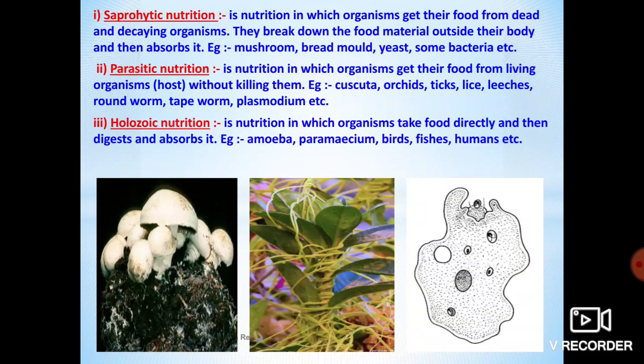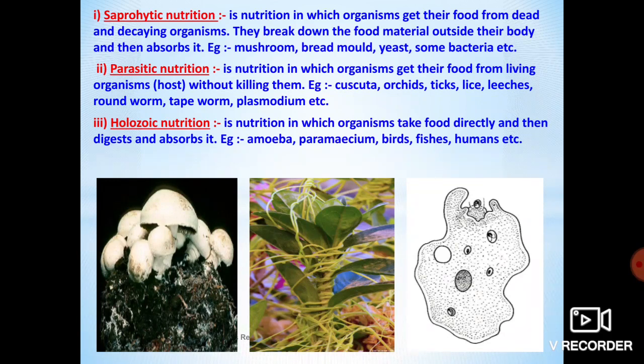Plasmodium, tapeworm and roundworm are parasites that we observe in the human body. Plasmodium causes malaria, and tapeworm and roundworm cause different kinds of health disorders in our body.